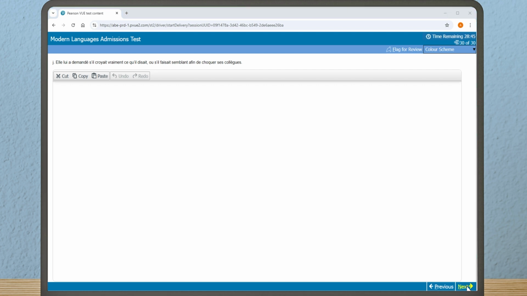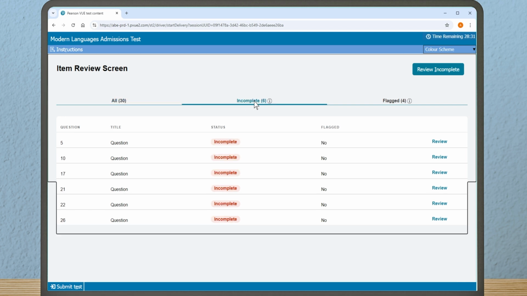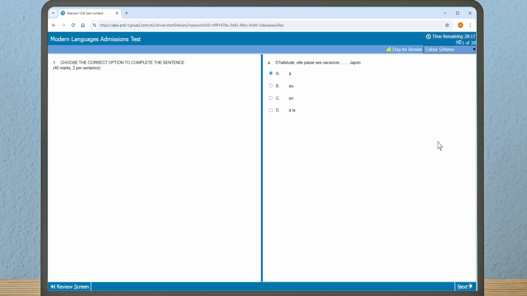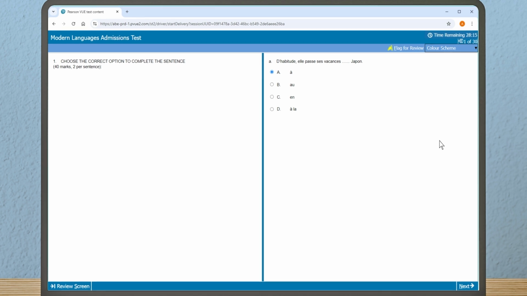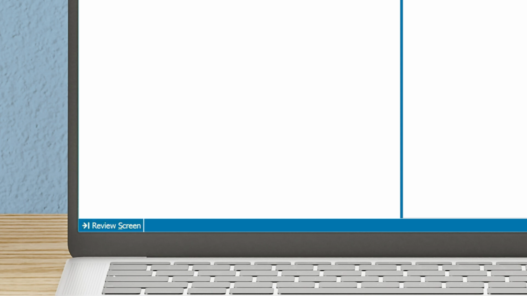Clicking on Next again will take you to the item review screen. Here you can see the status of your answer. Using the heading at the top of the table, you can select Review All or Incomplete. This will only show if you haven't started your answer yet. If you flagged your answer for review, you will also see this option listed under that heading. Essentially, there are several easy ways to go back to review your answer, and it doesn't matter which one you choose. If you return to the question to review your answer, you will now also see a review screen button in the left-hand corner. You will only see this after navigating through the test and after visiting the review page.